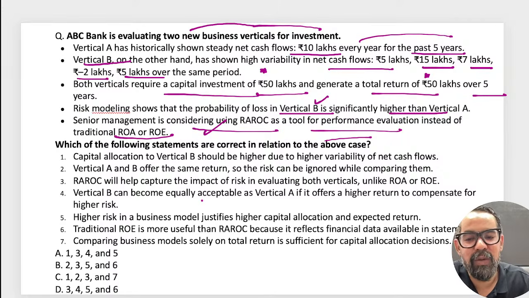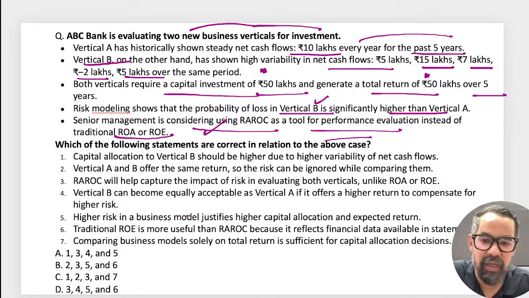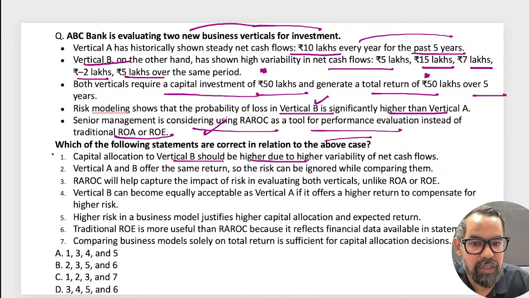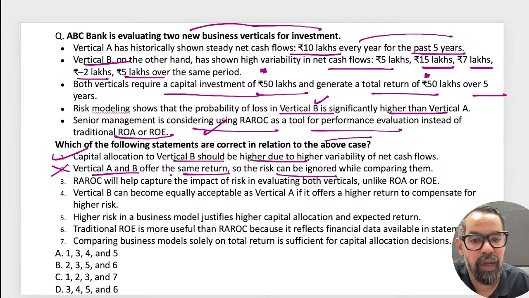Do not go with these kinds of probabilities. IIBF people get 6 months to prepare one paper, and nowadays they have become very smart also. So, capital allocation to B should be higher than A: this is 100% wrong. Vertical A and B offer the same return, so the risk can be ignored while comparing them. No, we should go with A if they have the same return at a lower risk. If we are going with B, we should expect some higher return in that case.